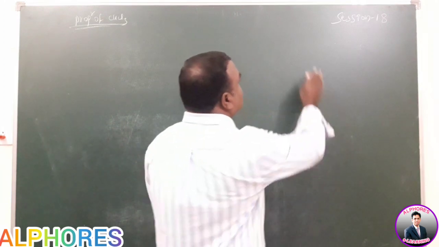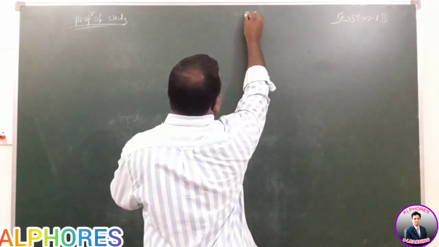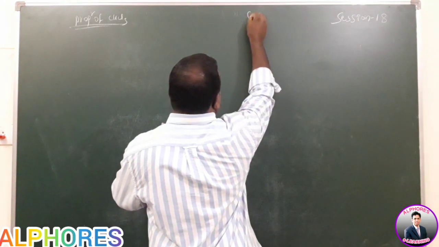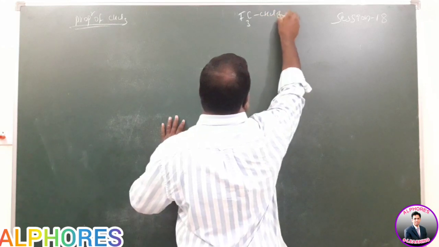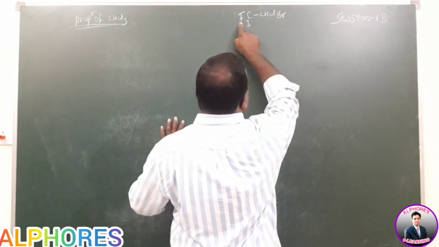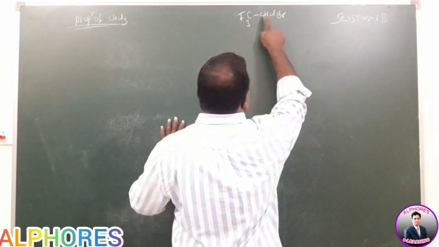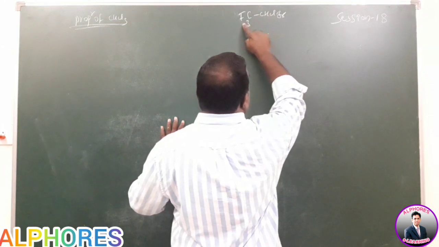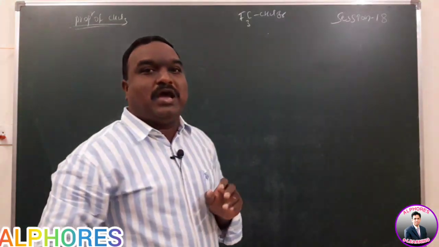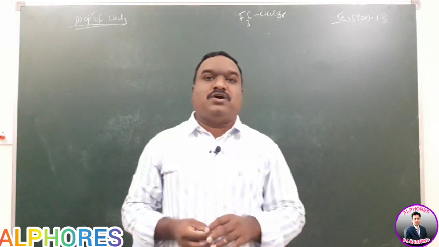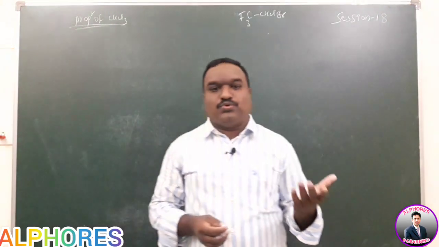Halothane means CF3CHClBr. It has fluorine, chlorine, bromine. Trifluorochlorobromoethane is called what? Halothane. Halothane is less toxic compared to chloroform.